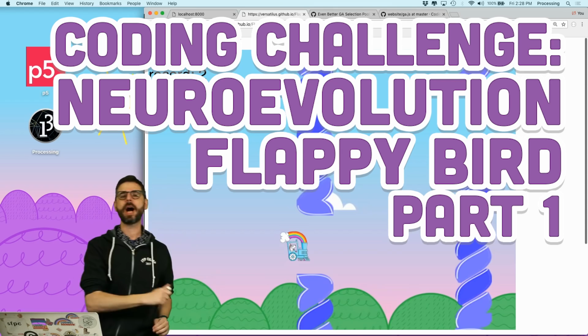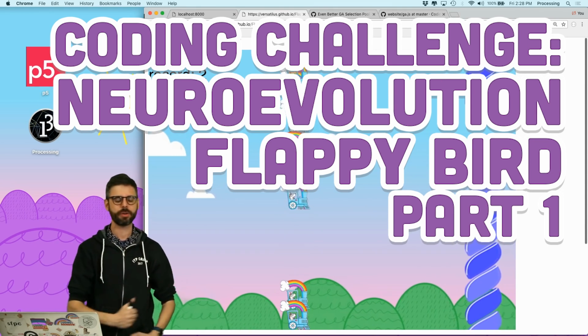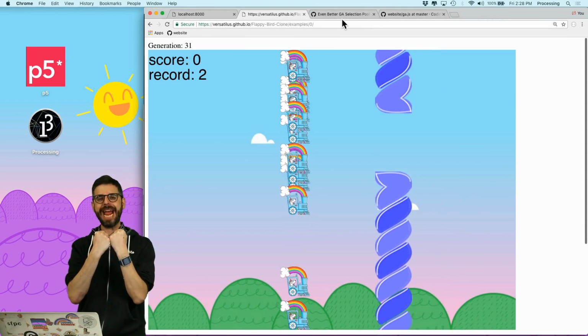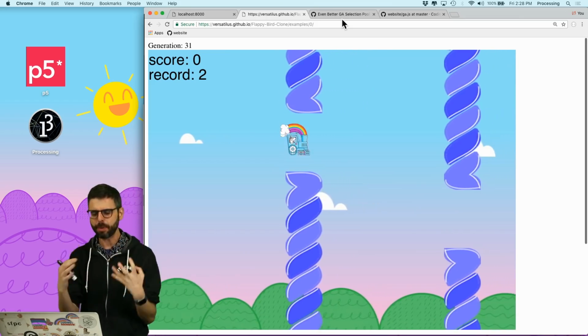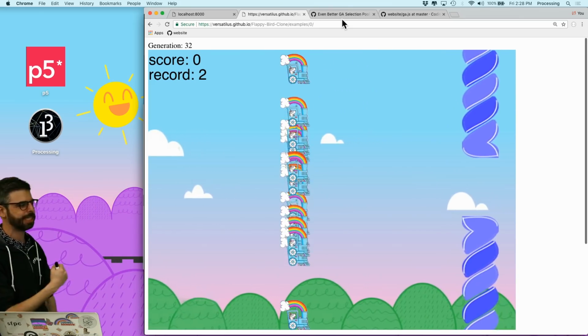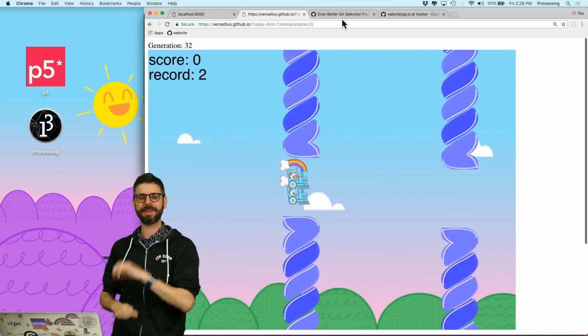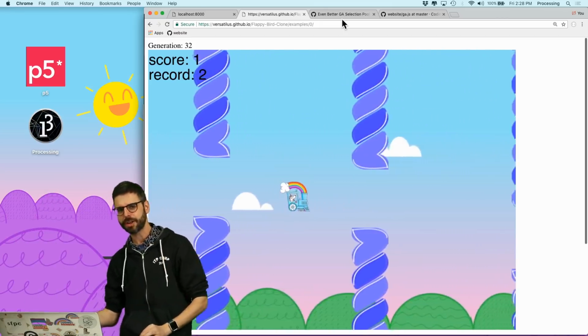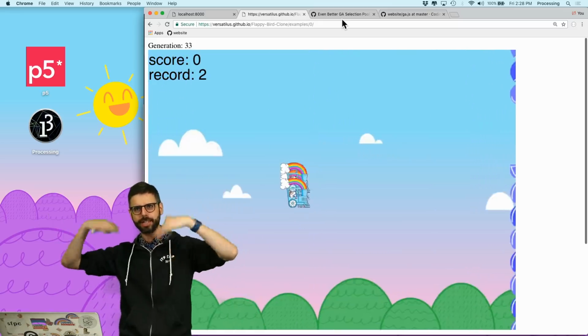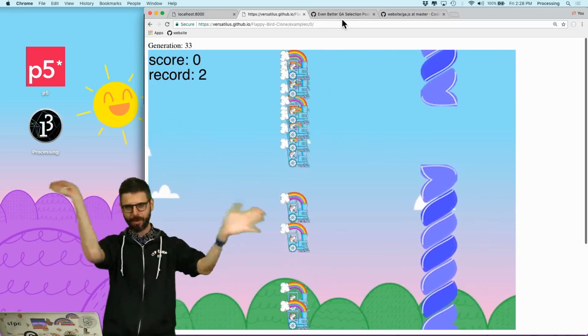I am going to combine both neural networks and genetic algorithms into an agent, into a simulation of a simple game, and I'm going to train that agent to play that game effectively by making decisions with a neural network and evolving its neural network with a genetic algorithm. Way too much explanation.